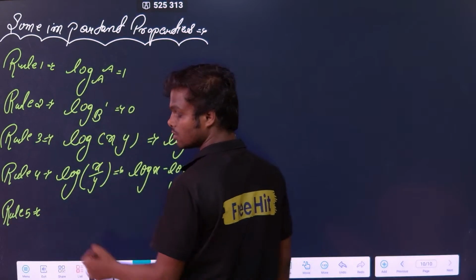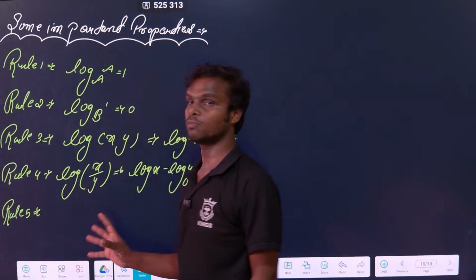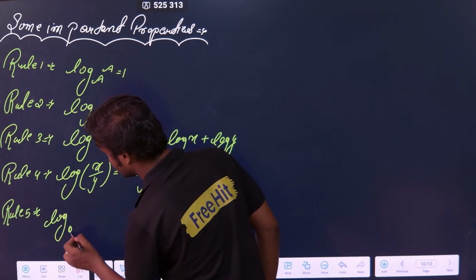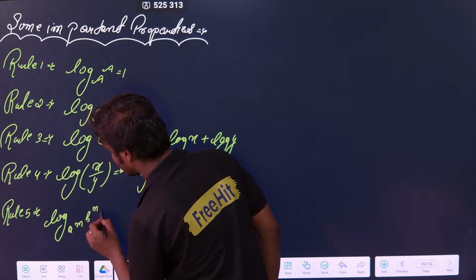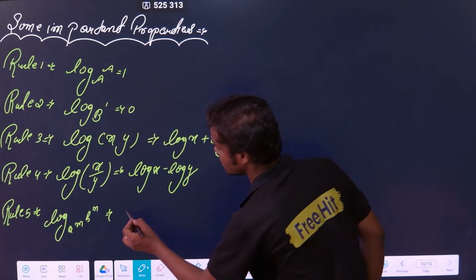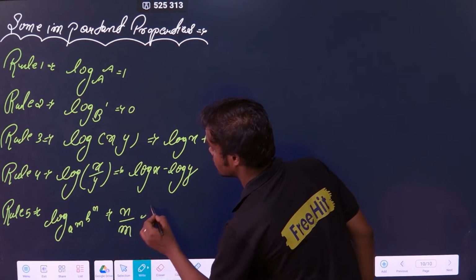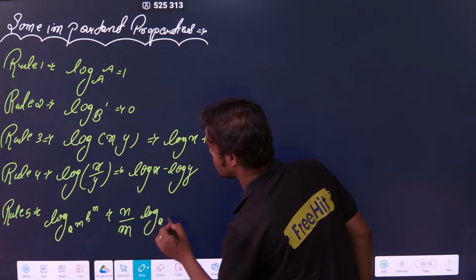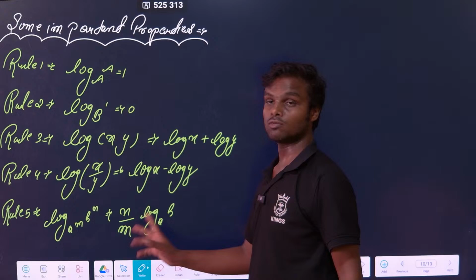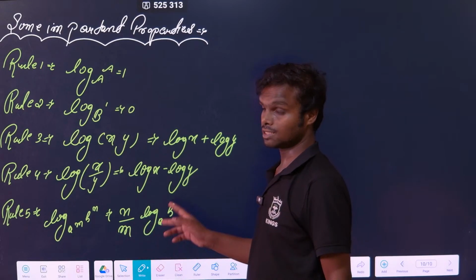Next is rule 5. Rule 5 is a very important rule. It states that suppose I have log of a to the power m and b to the power n. Are you getting the point? It has a power on both. In that case, this power will come outside, and this will become log a base b. Means the numerator power will be on the numerator side, the denominator power will go to the denominator side. You can treat it like this.